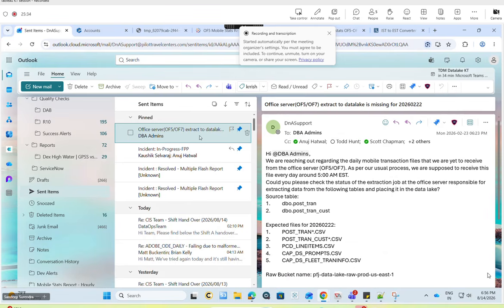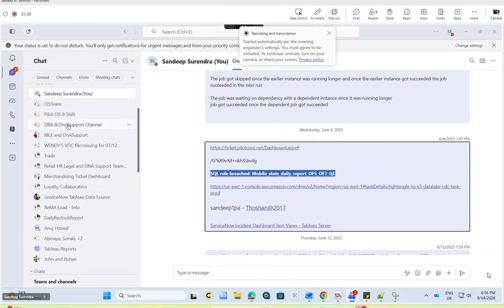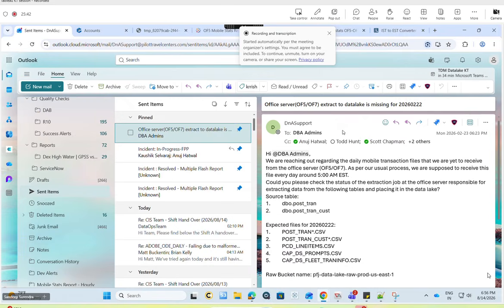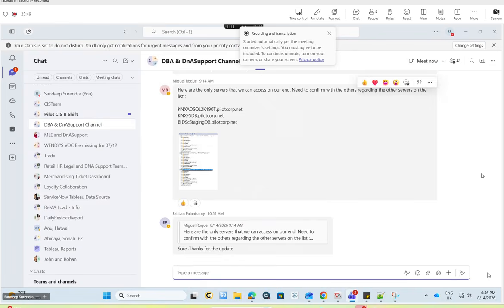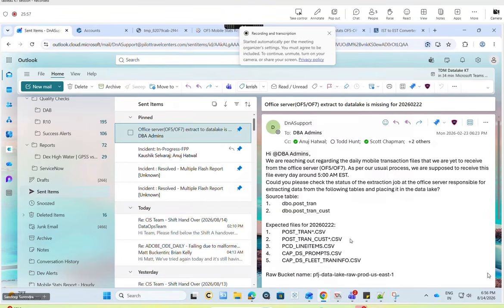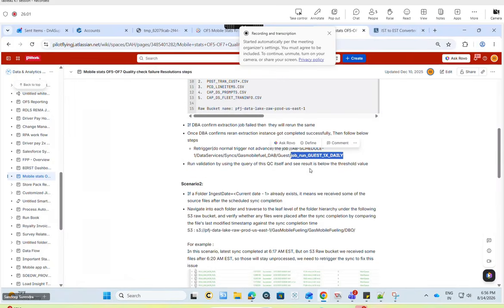If they still do not respond in the DBA group, we'll ask them to take a look at that one. Most of the time nowadays, whenever we are sending a mail, they are not responding. We follow up with Anuj, and Anuj used to tell them to take a look at that. Then they start working on it. As soon as they inform us the data is up and they place the file in the particular location, we generally trigger the sync job. The sync job automatically triggers the transform.